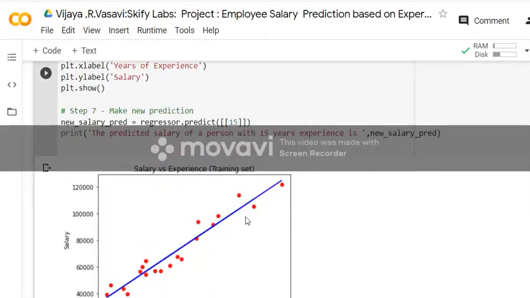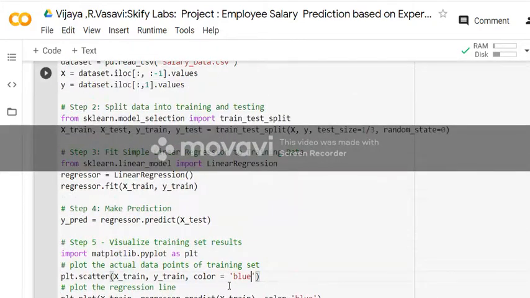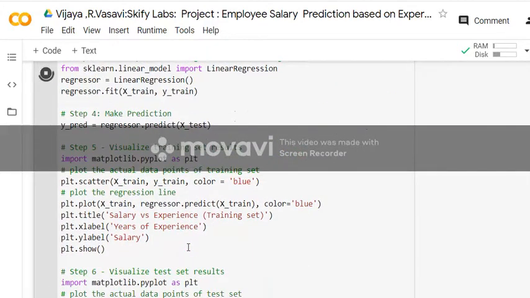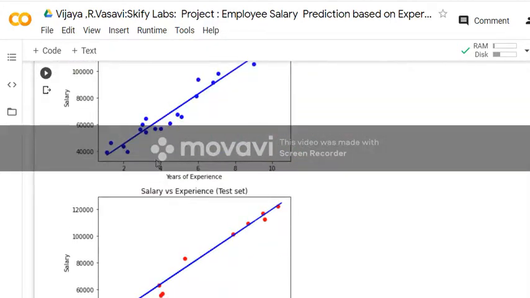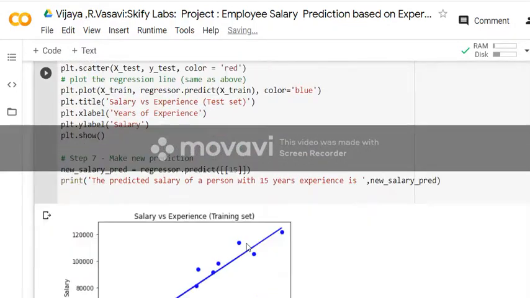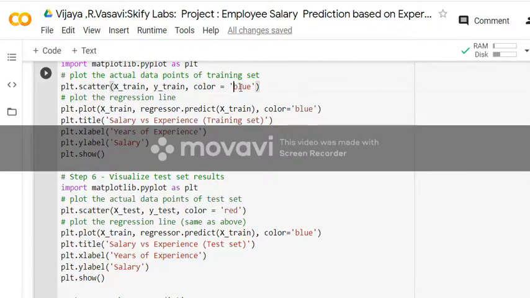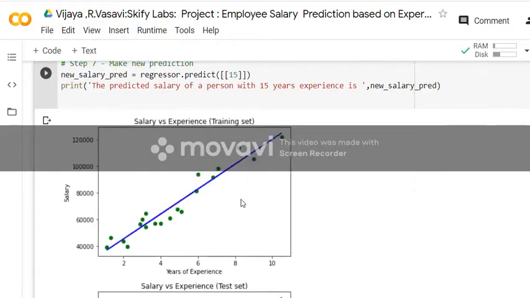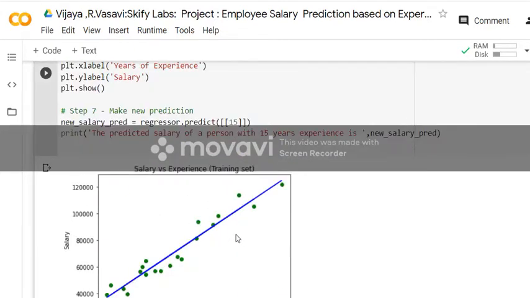Just see, this is what I have got initially. I can change the colors. Now my points will become blue. This is what my points actually I have kept by default as red, but I have changed the color into blue. But again, if I change to some other color, I'll get green data points. This is what my green data points are, and this is my regression line. Around 4 employees are there with 2 years, around 4 with 4 years, some 4 with 6 years, and so on. This is the plot I have got for my training.